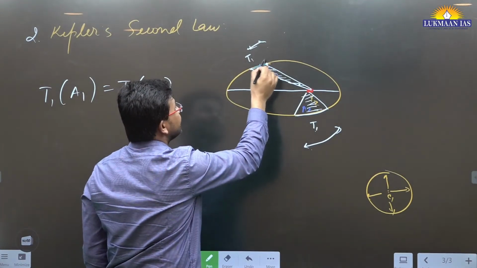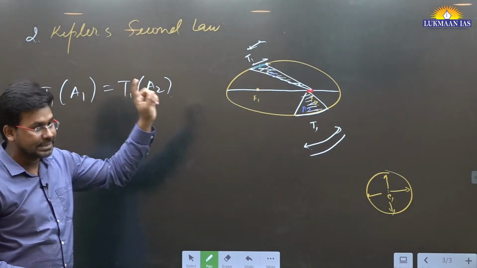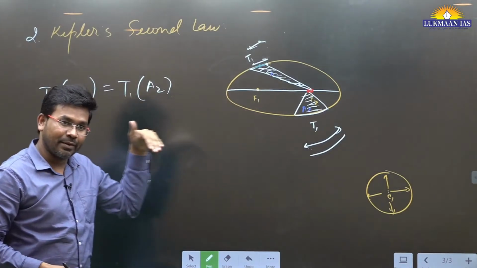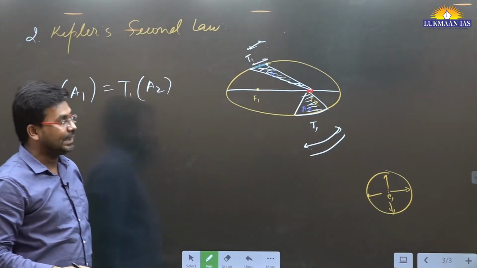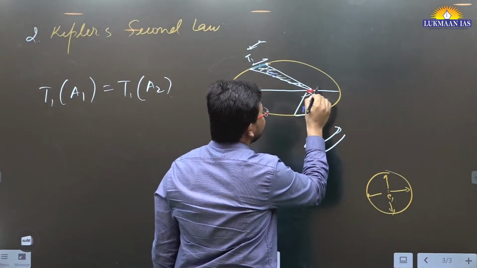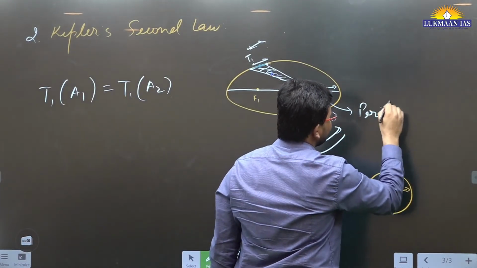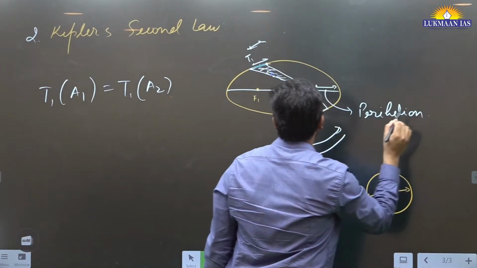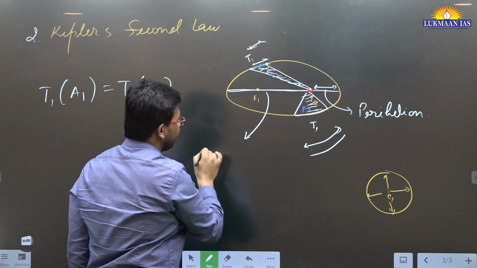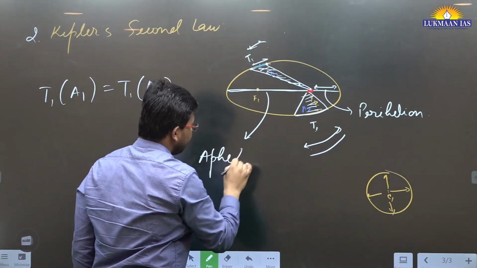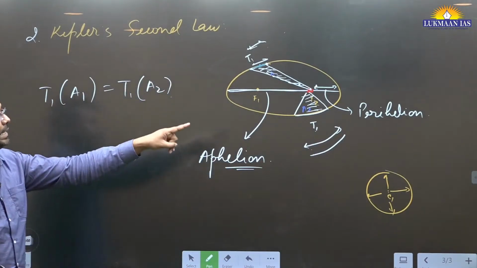But the thing is, this distance is smaller than this distance. It simply means when the planet is near the sun, it travels at a faster speed as compared to when it is away from the sun. And this distance from this focus is known as perihelion. And the farthest point is known as aphelion. Perihelion and aphelion.